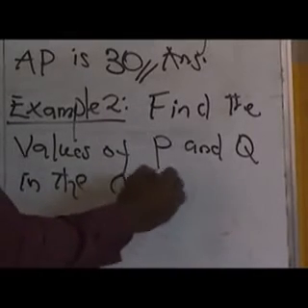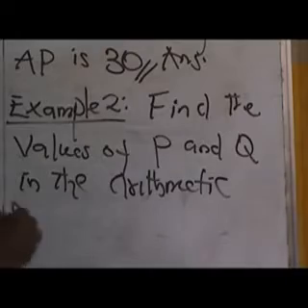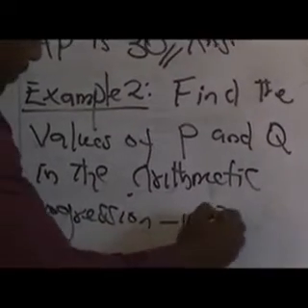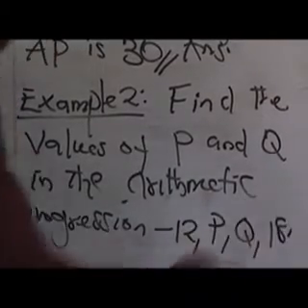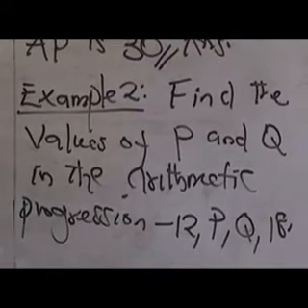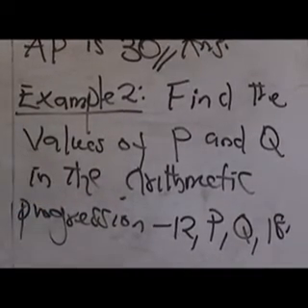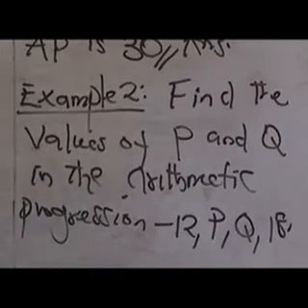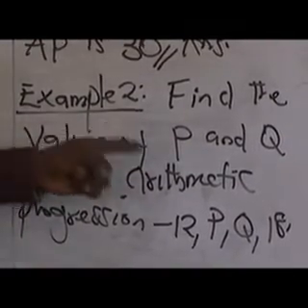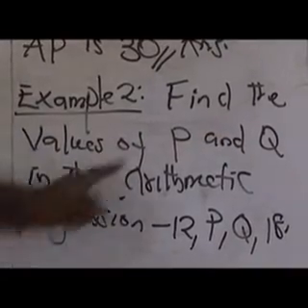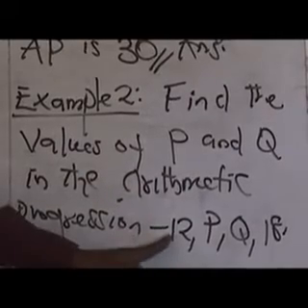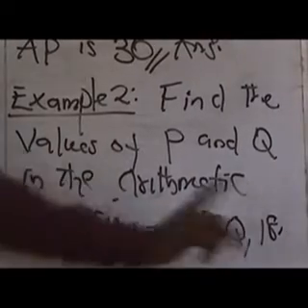in the arithmetic progression: minus 12, P, Q, and 18. Please, I want us to look at the question again quickly. What are they asking us to do? You must ask yourself as a student before you attempt any question. You don't just rush into a question not knowing what to do. They are asking you to find the values of P and Q in the arithmetic progression minus 12, P, Q, 18.